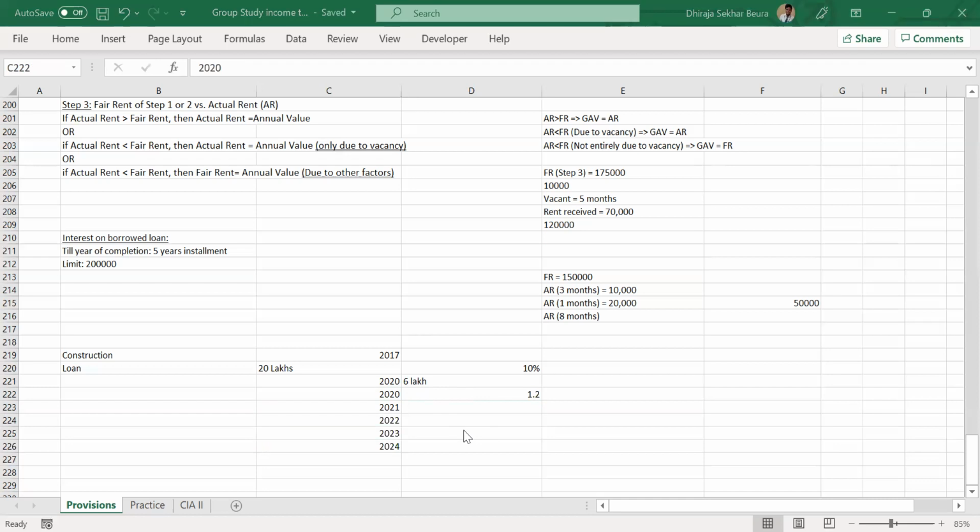Interest means what exactly is it? The same one, like 2 lakhs maximum interest we can claim? Is it the same thing? Yeah, exactly the same. Okay, so only 1.2 we can claim based on the loan amount. Yeah.